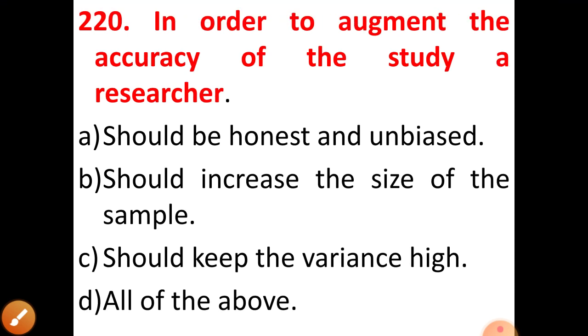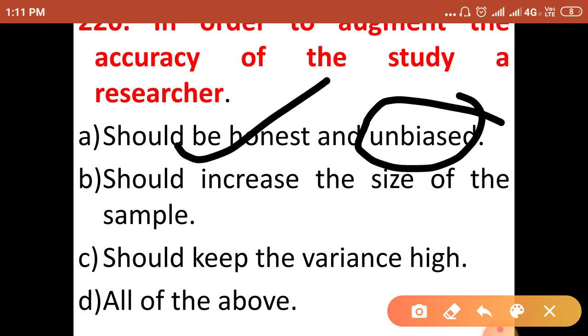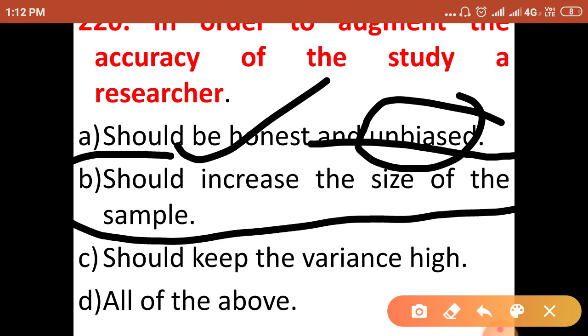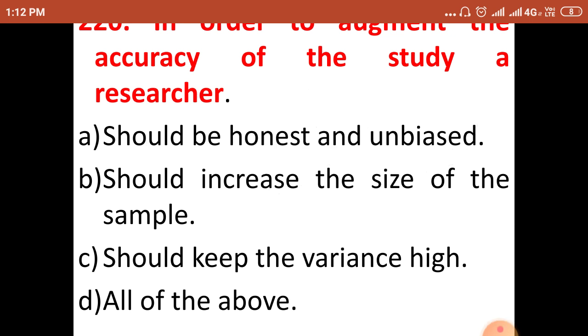Okay, so see, the last question is, in order to augment the accuracy of the study, a researcher should, here the options are, be honest and unbiased. Yes, a researcher should be an honest person and should be unbiased. So this is correct. Should increase the size of the sample. Yes, a researcher should increase the size of the sample. When we increase the size of the sample, it will decrease the research error. Option C is should keep the variance high. Yes, this is also correct. So our correct answer will be option D.